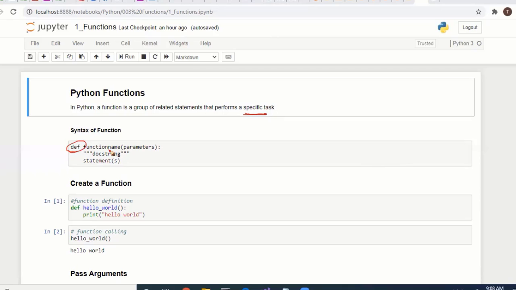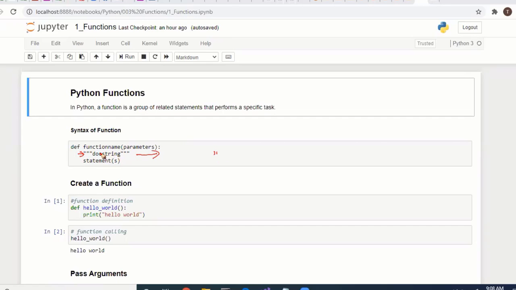Functions without parameters can also be defined, so parameters are optional. As a good programmer you should specify the docstring, which describes the purpose of the function. It is just a comment, defined with triple double quotes or triple single quotes.